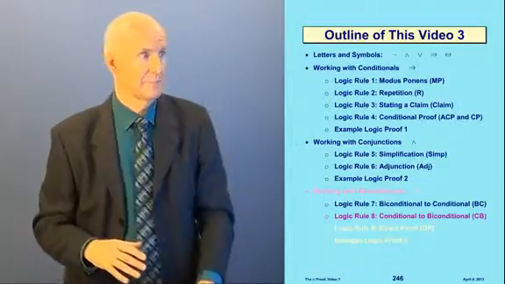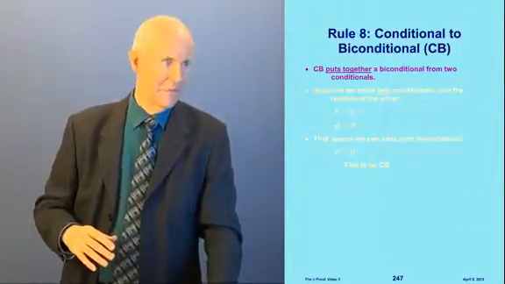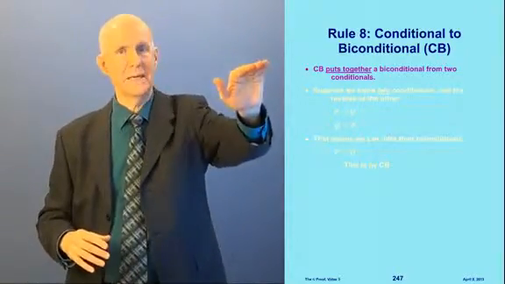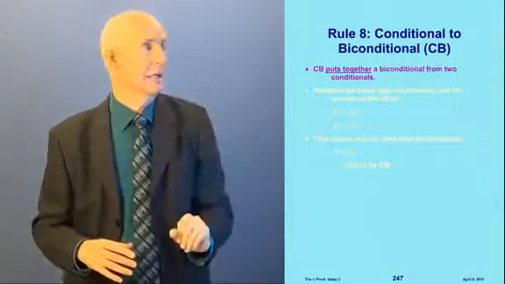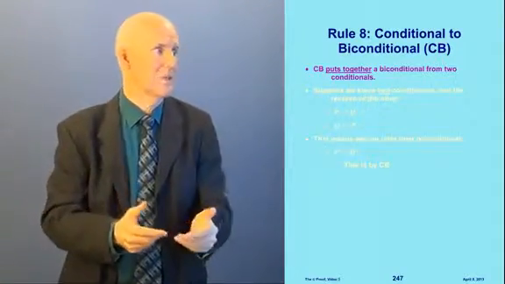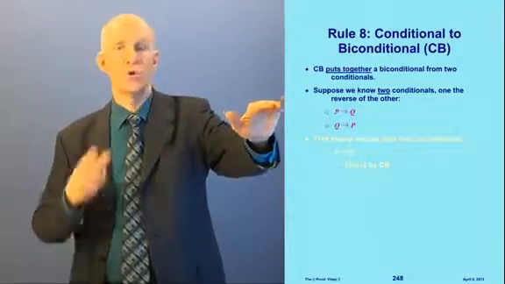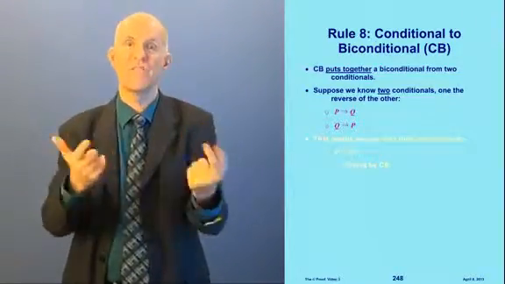All right. Rule number 8 is the opposite of this. This is called conditional to biconditional, or CB. What CB does is put together a biconditional from its 2 conditionals. So, supposing we know 2 conditionals that are the reverse of each other.